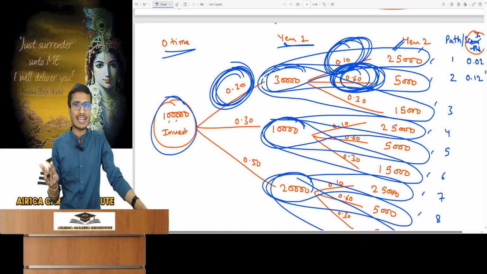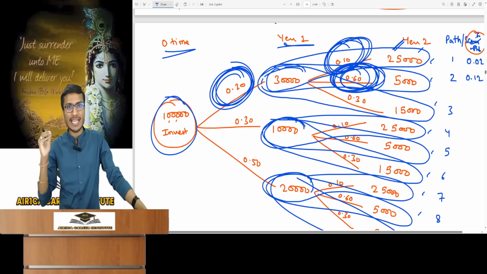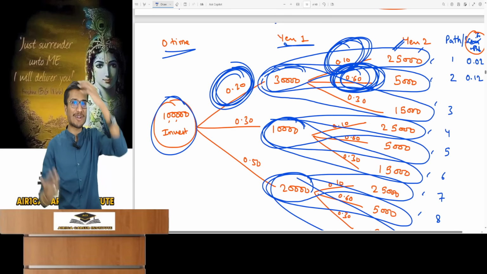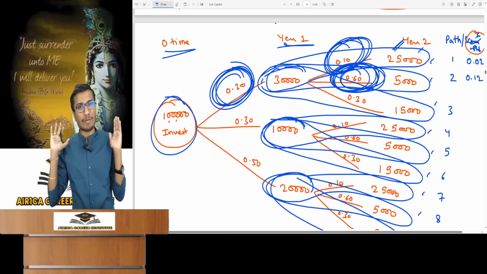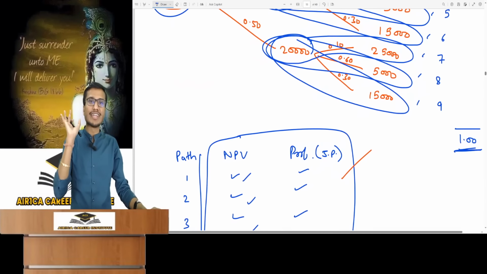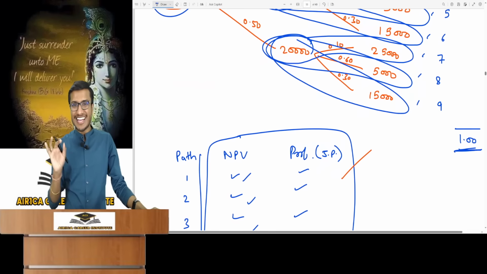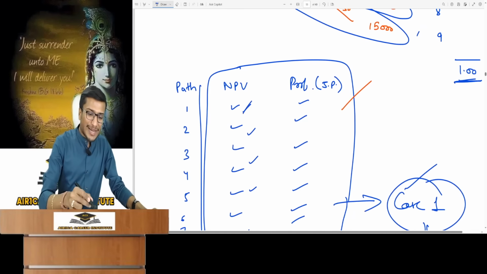So how do we do this calculation? The formula is very basic mathematics, not part of the syllabus, but you should know it. It will be useful later, so I'm explaining it. So you will find out the probability of each path, each scenario, which we call joint probability. You can try totaling this, it will be 1. And if it is not 1, then there's an error in your calculation.